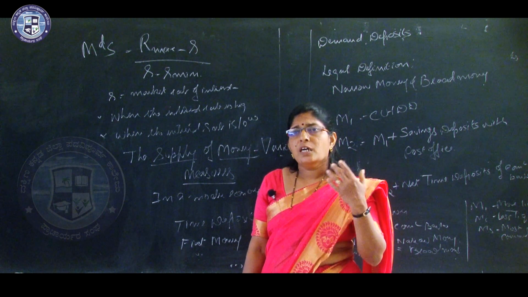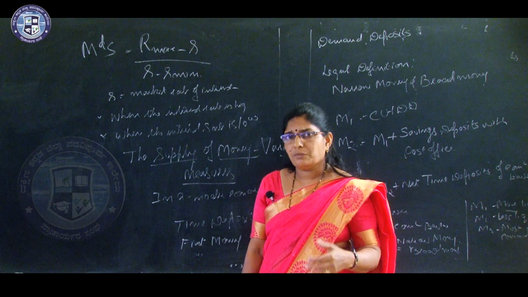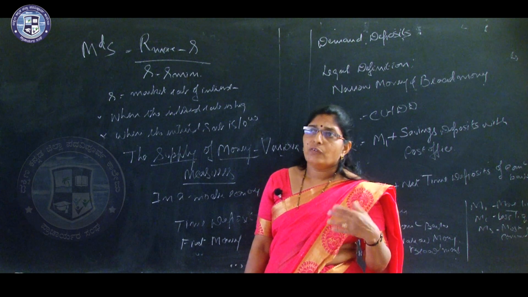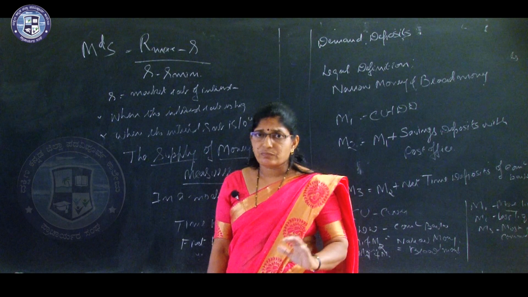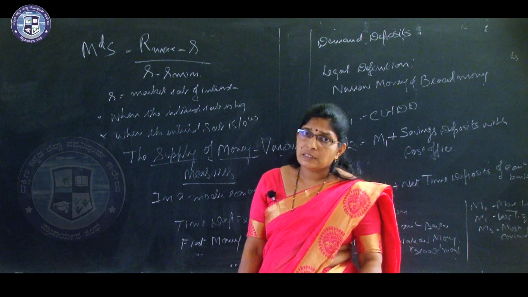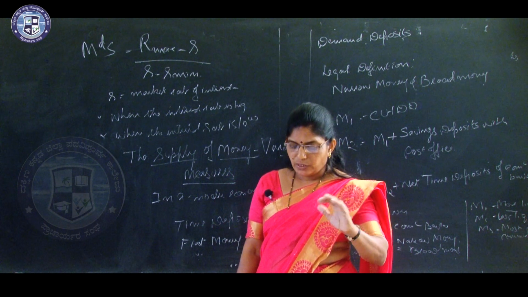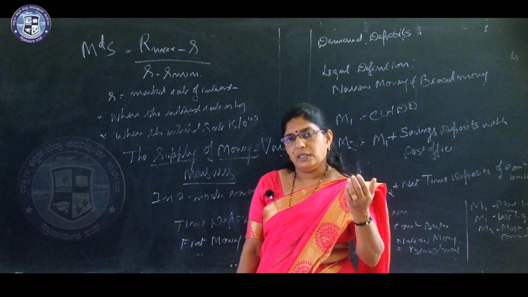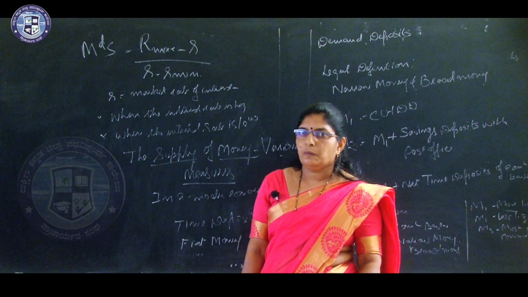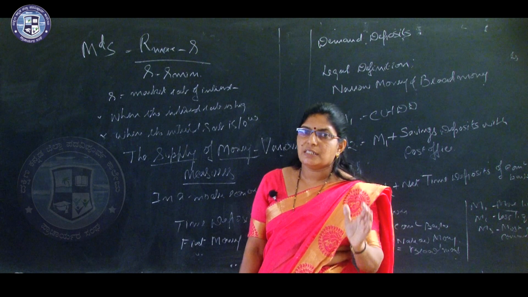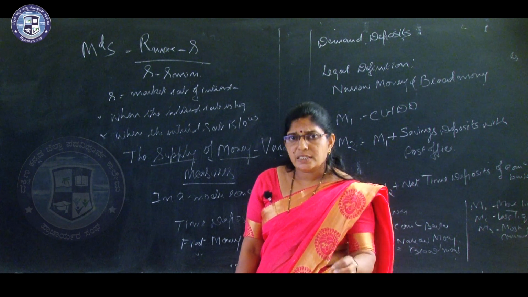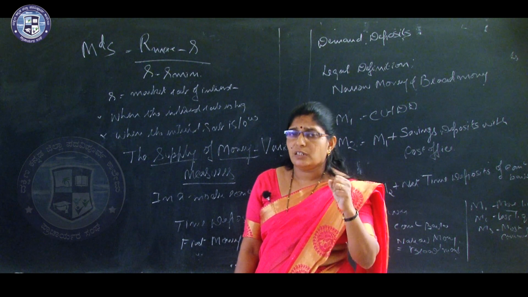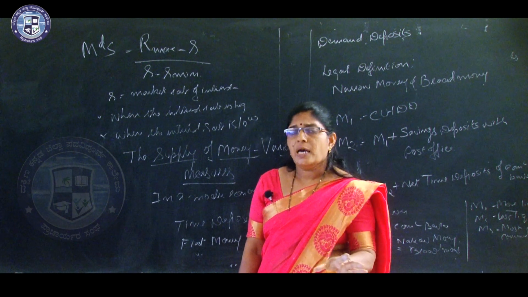It should be accepted by all for any type of transaction. That is why we call fiat money legal tender money. Since it is accepted by all, even though it does not have intrinsic or real value, people should accept it.